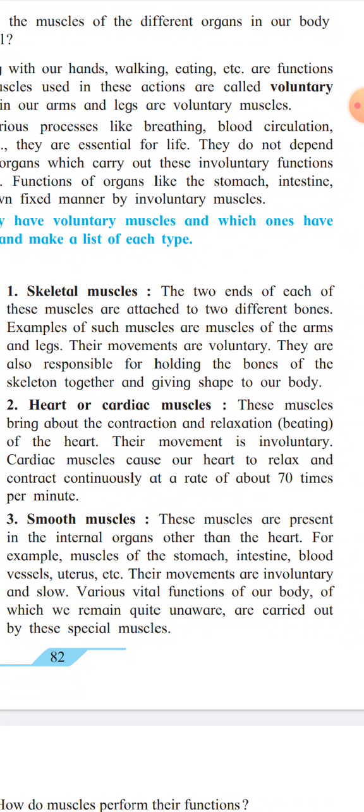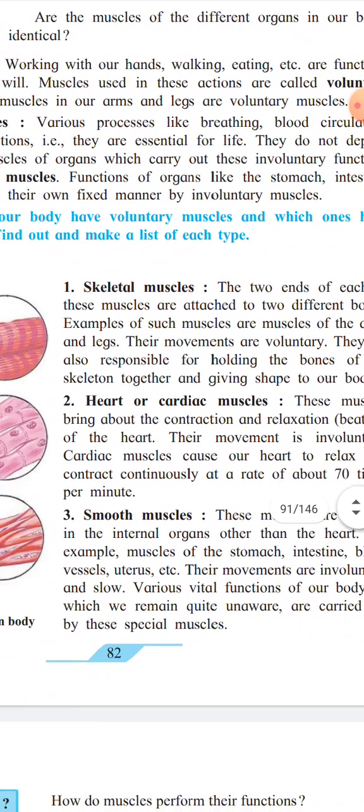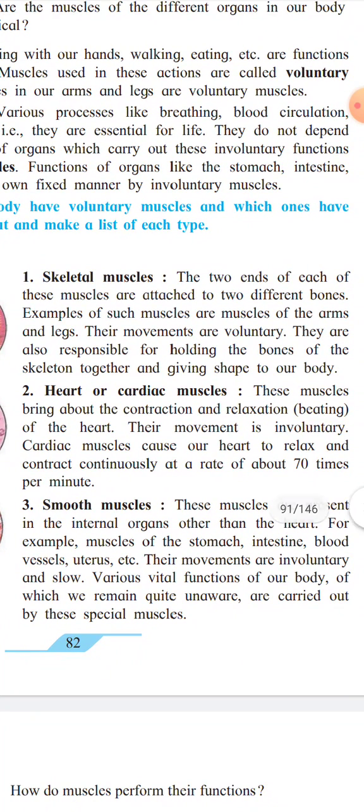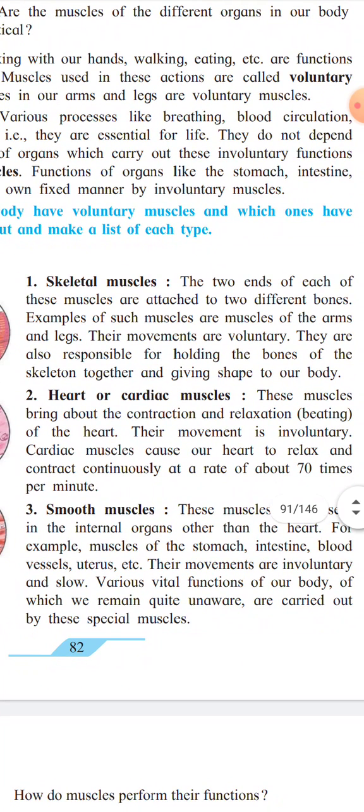These muscles are present in internal organs other than the heart. For example, muscles of the stomach, intestine, ureters, blood vessels. These movements are involuntary and slow. Various vital functions of our body, of which we remain quite unaware, are carried out by these types of special muscles.